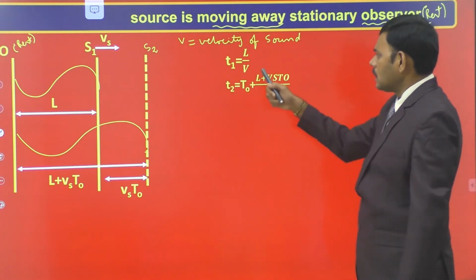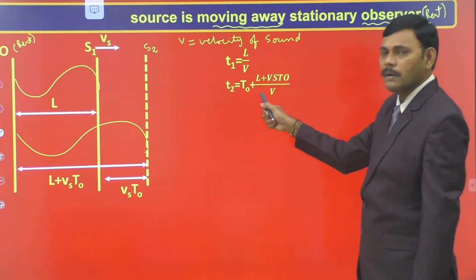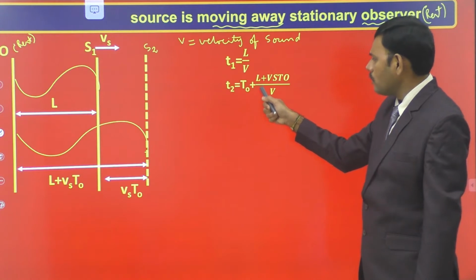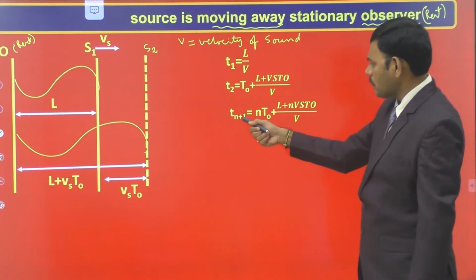This is the time taken by the first sound wave to reach the observer, and this is the time taken by the second sound wave to reach the observer, and so on. We write the time taken by the n plus 1th sound wave.